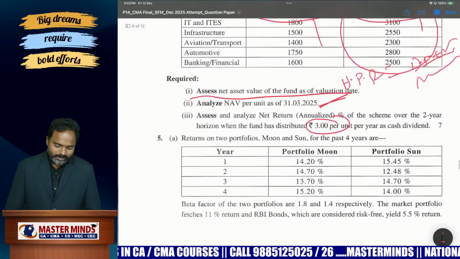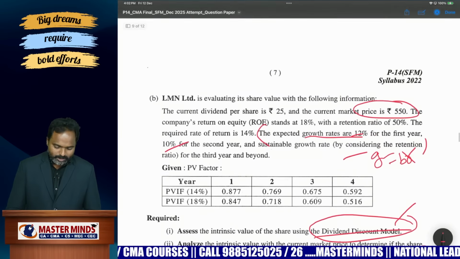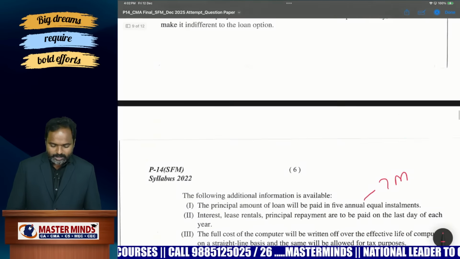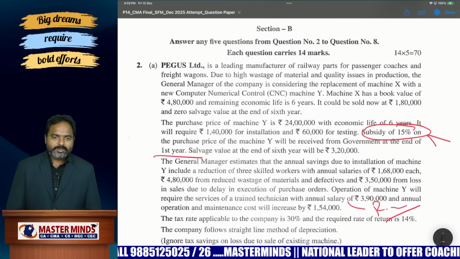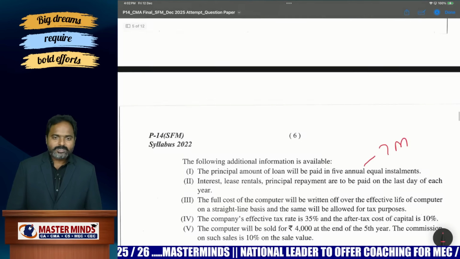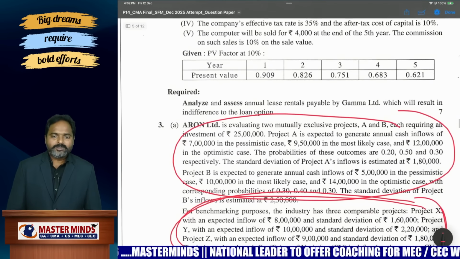And the portfolio management chapter is very easy. Valuation of bonds also a little bit. Lease financing and advanced investment decisions, risk analysis in investment decisions. Almost what are all the chapters? Category A chapters: risk analysis, valuation of bonds and shares, mutual funds, portfolio management, derivatives.